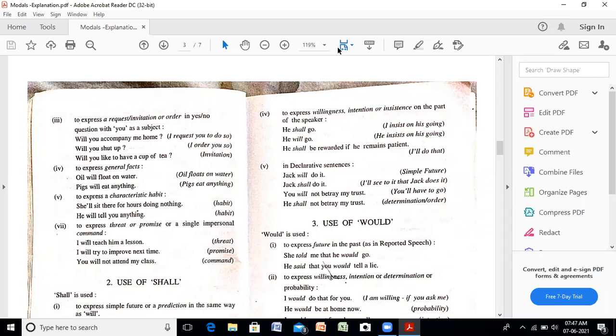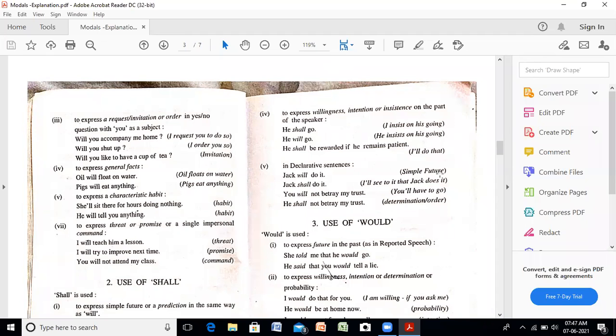Then in declarative sentences, the simple future form: Jack will do it, Jack shall do it, I will see to it that Jack does it. That means if we want determination, promise, threat, or any such condition, then with the first person also we can use shall with the second and third person, as we use will with the first person. In the same way we can use shall with second and third person also to show determination, promise, or threat, any type of condition.